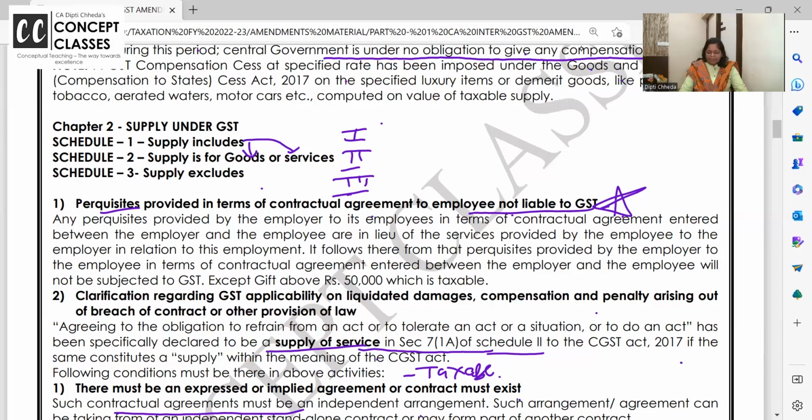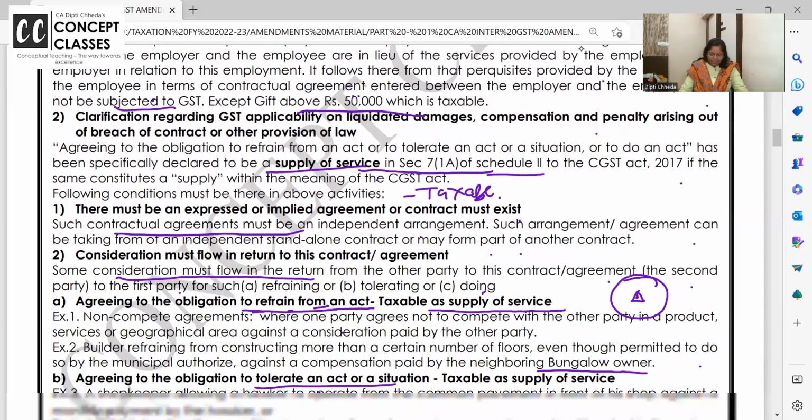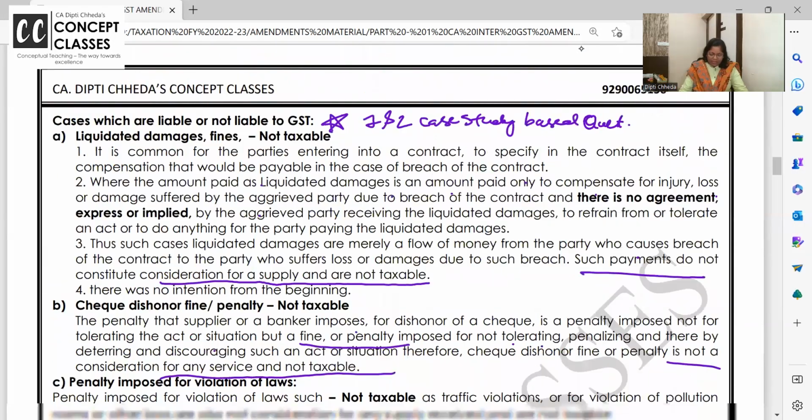Any perquisites provided by employer to employee in terms of contractual agreement entered between the employer and employee are in lieu of the services provided by employee to the employer in relation to employment. It follows therefrom that perquisite provided by the employer to employee in the terms of contractual obligation entered between employer and employee will not be subject to GST. It's not taxable, except if they give a gift above 50,000. So can we close this?